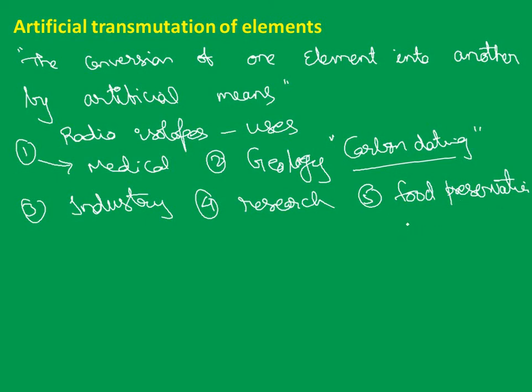In agriculture also we can use them. These are high-end uses, not regular ones. If we use radiophosphorus, the uptake of phosphorus by plants can be studied.